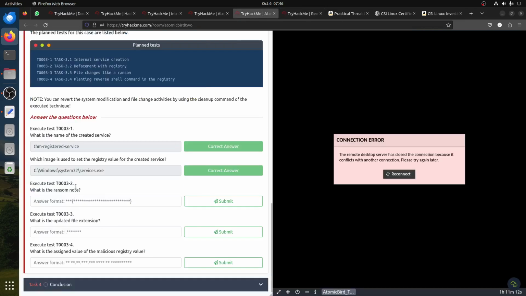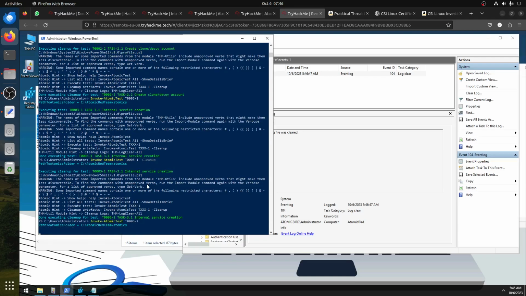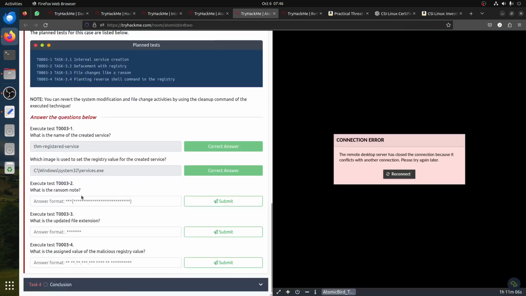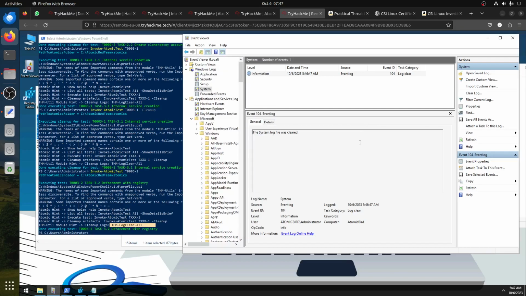I need to run 3.2 now. What is the ransom note? Okay, ransom note defacement with the registry. So this is the 3.2, defacement with the registry. So you can say we're looking for the registry entries. So let's refresh.